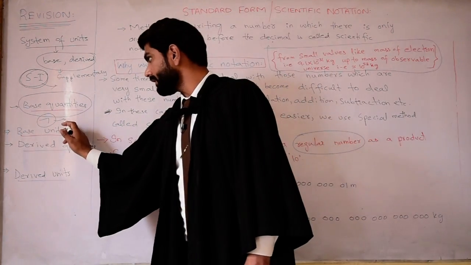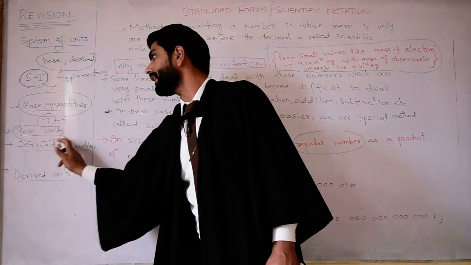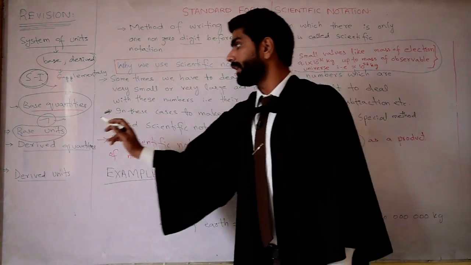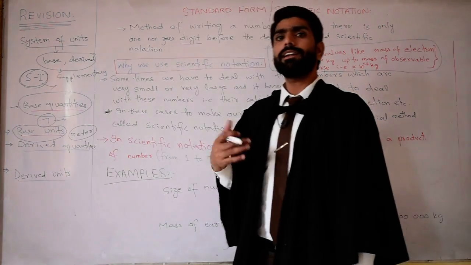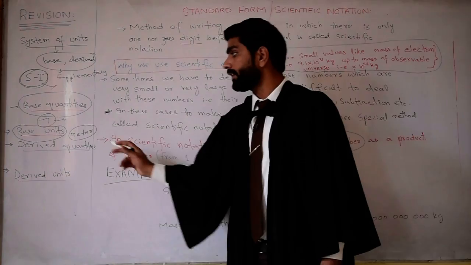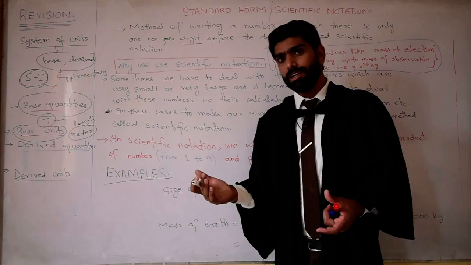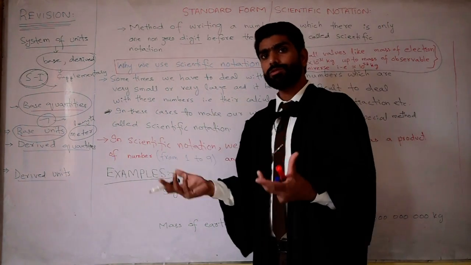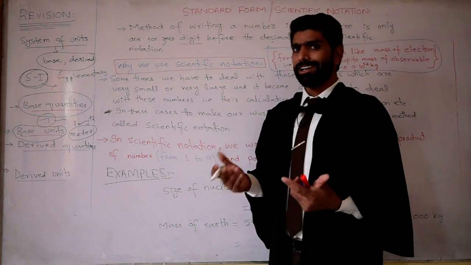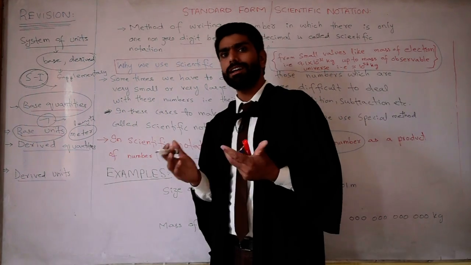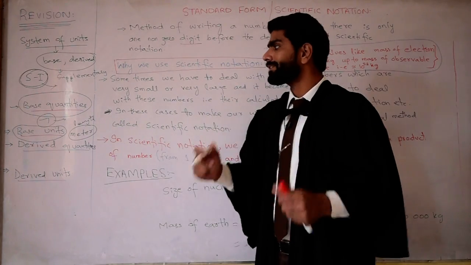So if we talk about the units of the base physical quantities, we can say that the units of base physical quantities are called base units. For example, the unit for length is meter. We have made the table of base units and base quantities. Unit of length is meter. As length is a base quantity, its unit is called base unit. Similarly, unit of mass, that is kilogram, is called base unit. Unit of time, that is second, is called base unit. So all the units of the base physical quantities are called base units.